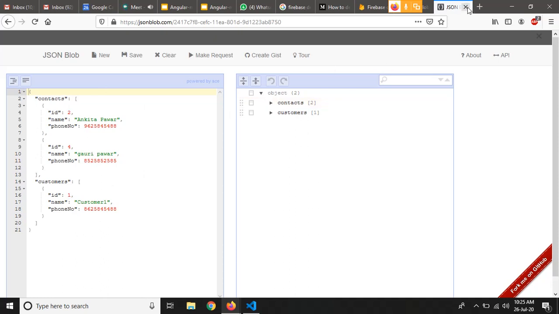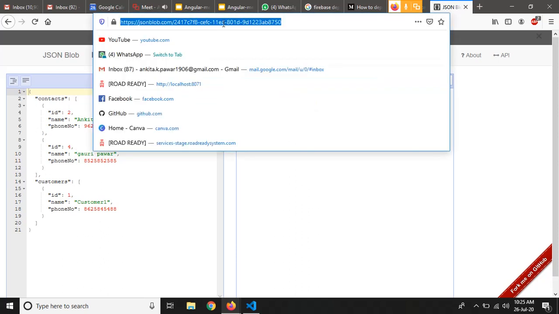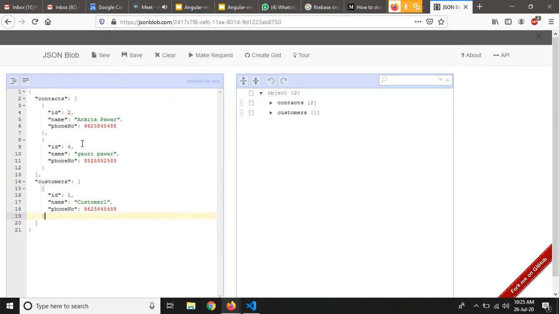So this will just make us machine independent. So if you are working on a different machine, you will get this JSON which you have updated here by just hitting this URL, right? So now our JSON file is hosted over the internet, right?